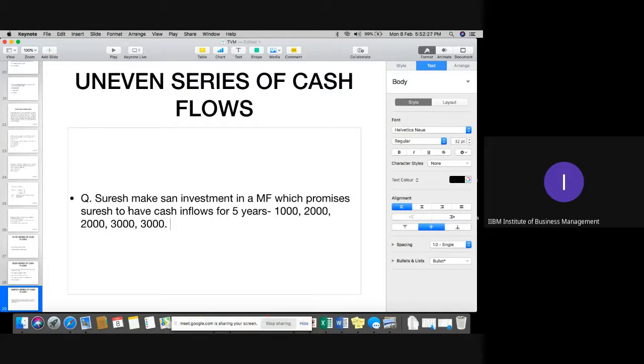This is the expected amount which he might receive from the mutual fund. If the discounting factor is 10%, what will be the present value of this particular calculation?